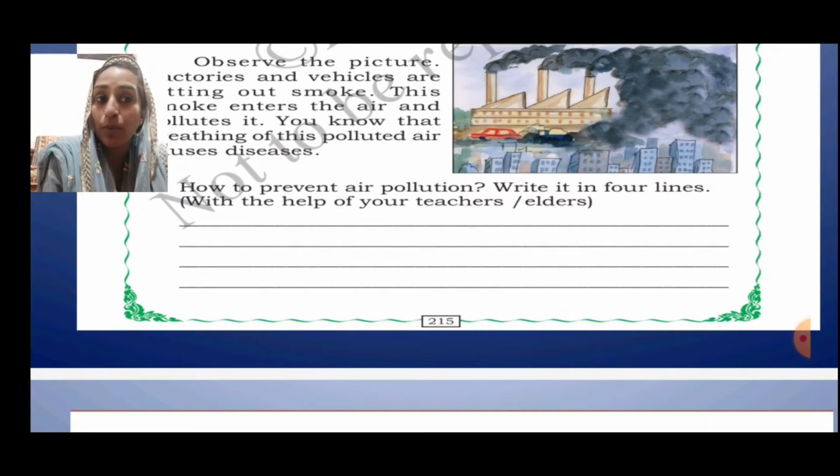One thing I'll give you on how to prevent air pollution: they are letting smoke into the air. So what we need to do is, if the vehicles are letting out smoke, change the vehicles and use vehicles which do not let out smoke, or reusable vehicles. Instead of petrol and diesel, we can use electric vehicles, through which the smoke will be less and there will be no pollution in the environment. Okay, you have to write some 4 lines about how to prevent air pollution.